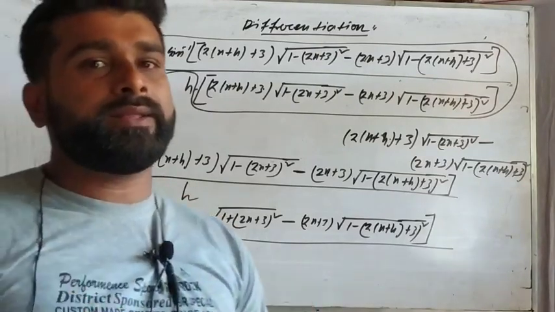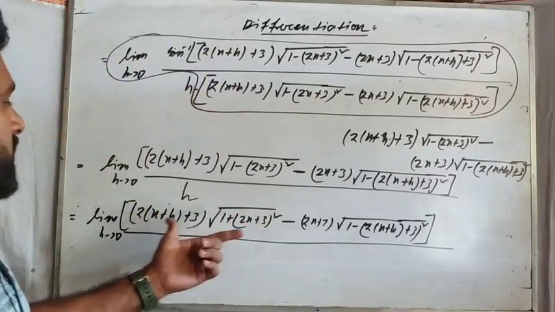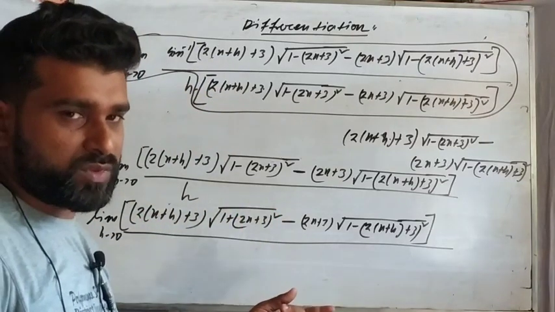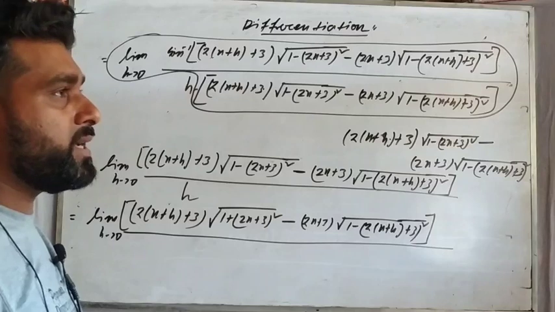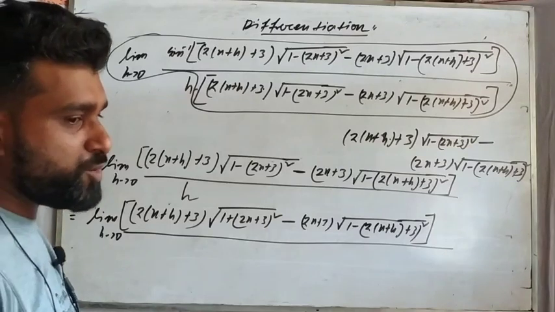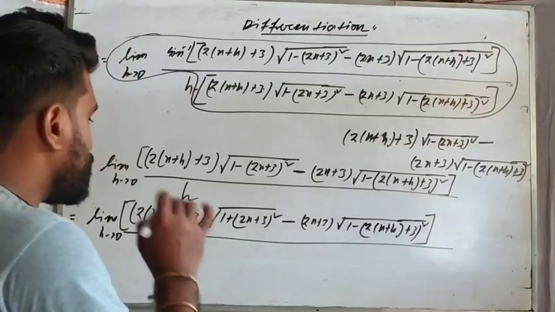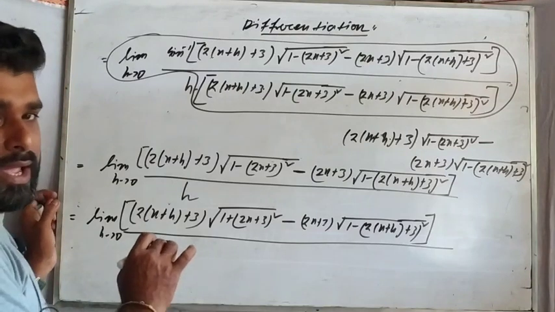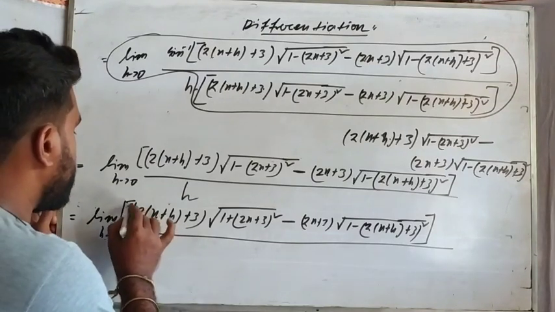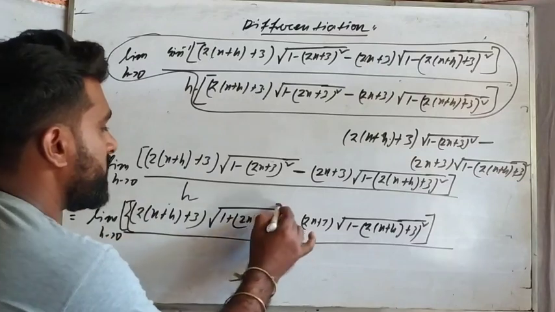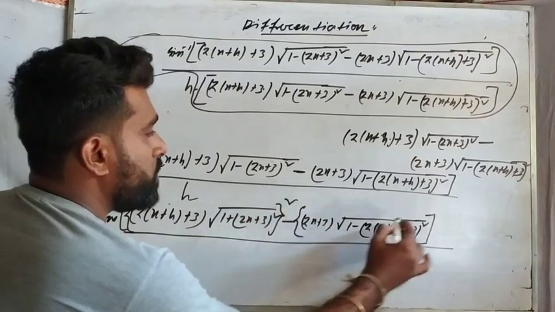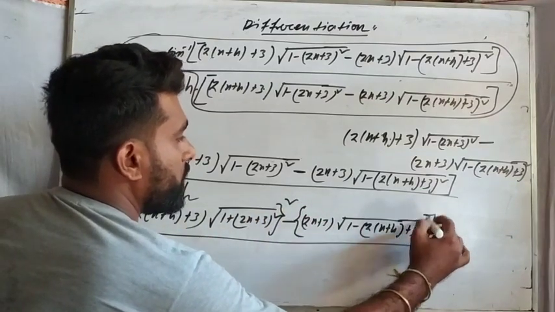We are using the shortcut process here. Shortcut means we are taking a jump. If you introduce the conjugate in the numerator part, then in the numerator a plus b, a minus b formation will be created, so a square minus b square will be there. That is, this will be whole square and this will be whole square.